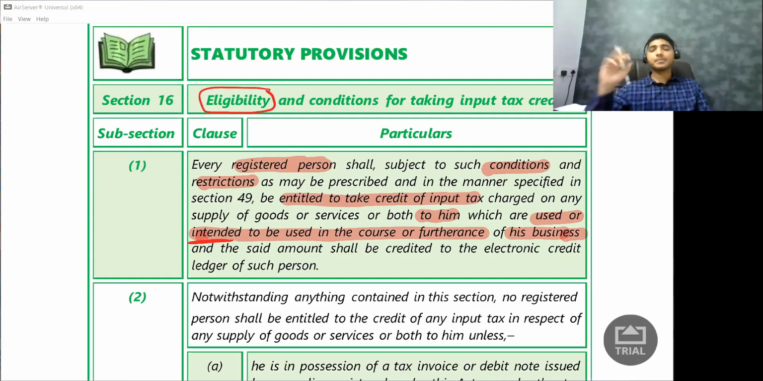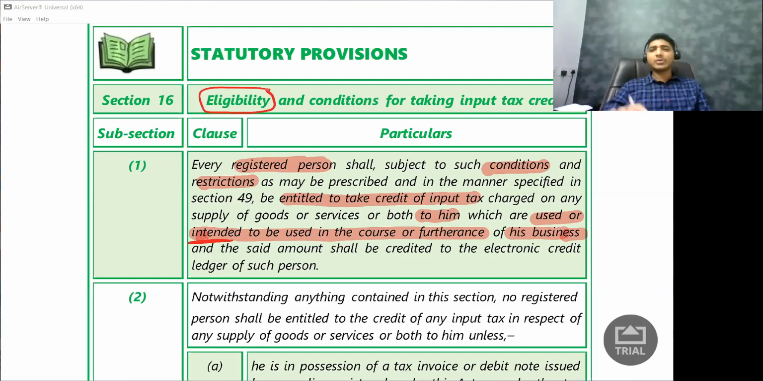Answer is yes. Why yes? Because actual usage is not necessary. Why did I purchase that inverter for? I purchased it to use it in my business. Just because power did not go off at all does not mean that I purchased it for my personal purpose. So as long as I'm purchasing it for my business purpose, whether I actually use it or whether I intend to use it in future, I will still get the credit. Then they will say, and the set amount shall be credited to electronic credit ledger.